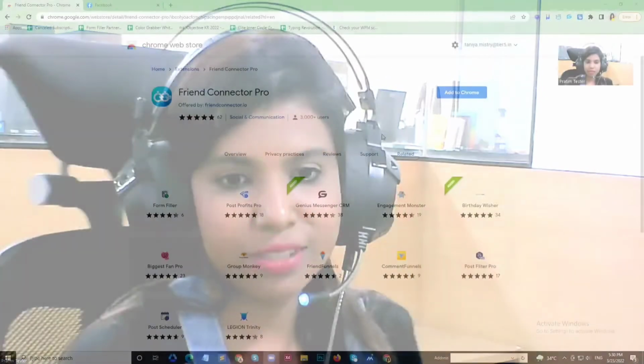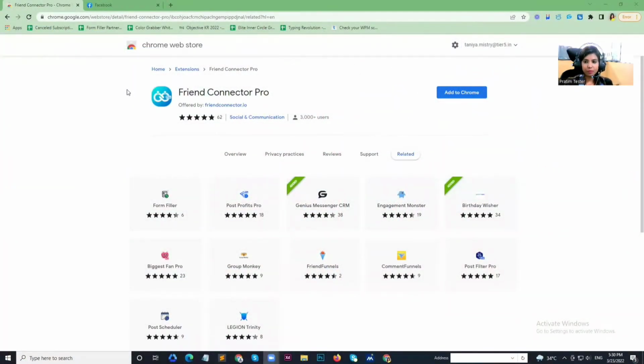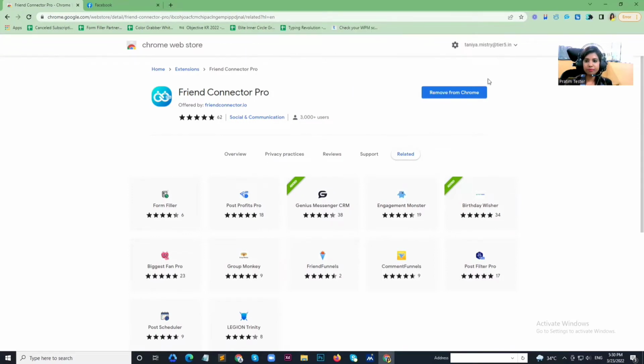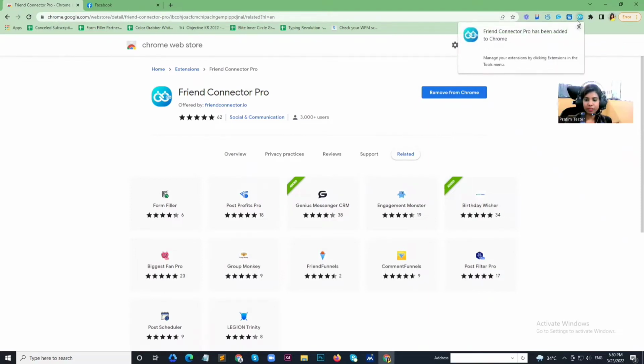In this video, I'm going to show you how easily you can use Friend Connector and how Friend Connector actually works. So this page is the Google Chrome Web Store, from where you can download Friend Connector Pro onto your PC. Here is the Add to Chrome button. Clicking on this and clicking on Add extension, Friend Connector easily gets added to your PC.